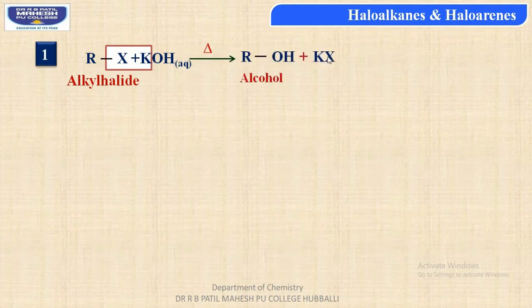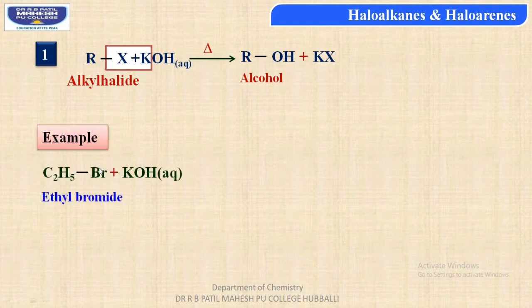So potassium halide is removed with the formation of alkyl plus OH, that is ROH, which is nothing but alcohol. In this case, students, OH minus from the reagent potassium hydroxide has displaced the halogen from the alkyl halide. As a result, we get the product alcohol.